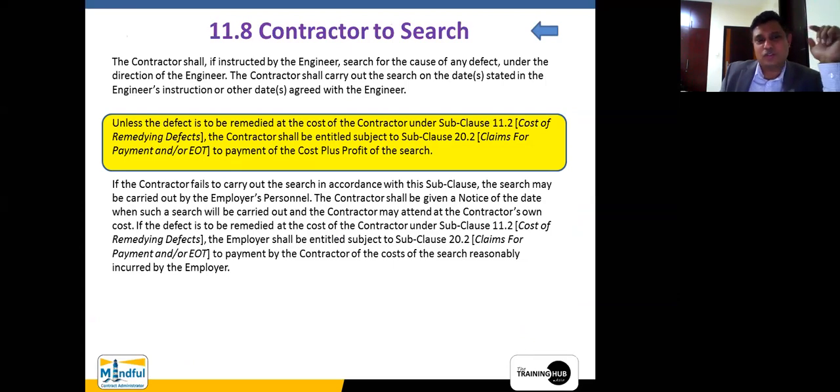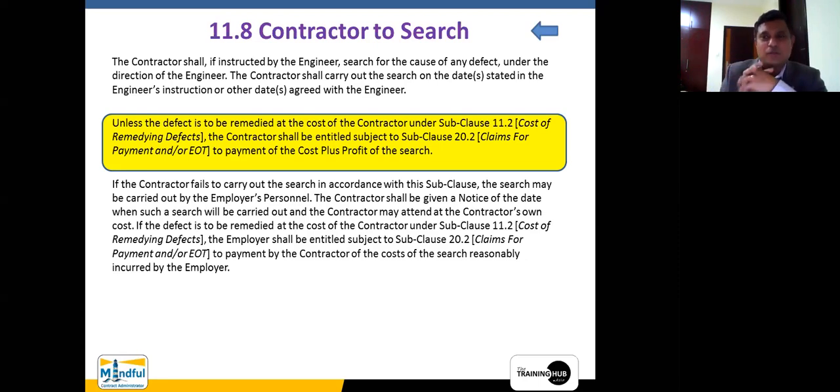Unless the defect is to be remedied at the cost of the contractor, the contractor shall be entitled to payment of cost plus profit. What does it mean? It means the engineer may give an instruction for the contractor to search for his own fault or for someone else's fault.